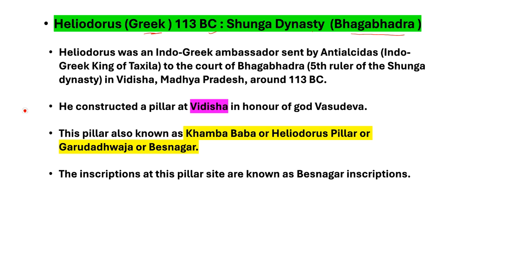The ruler was Bhagabhadra. Heliodorus was an Indo-Greek ambassador sent by Antialcidas to the court of Bhagabhadra in Vidisha, Madhya Pradesh around 113 BC. He constructed a pillar at Vidisha in honor of god Vasudeva. This pillar is also known as Kamba Baba or Heliodorus pillar or Garuda Dwaja or Besnagar. The inscription at the pillar site is known as the Besnagar inscription. Let's move on to the next slide.